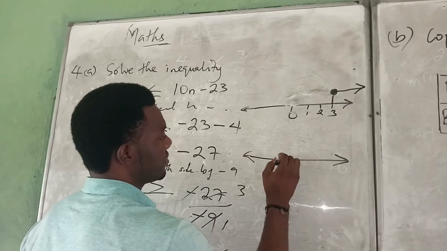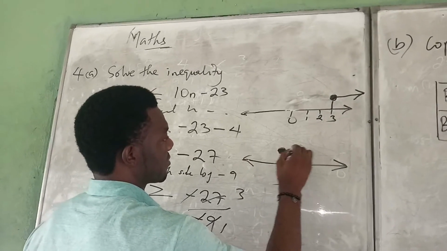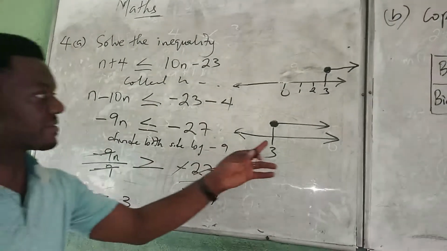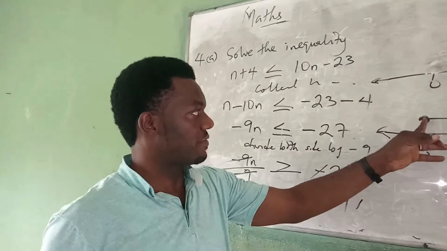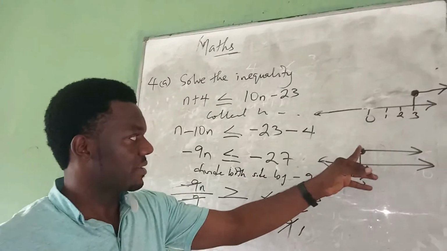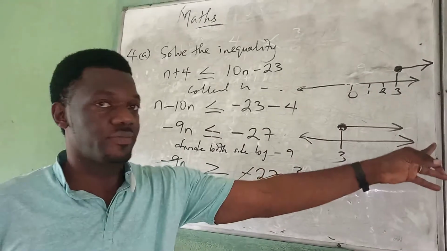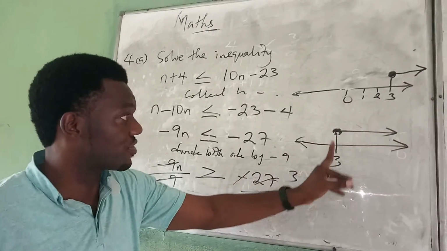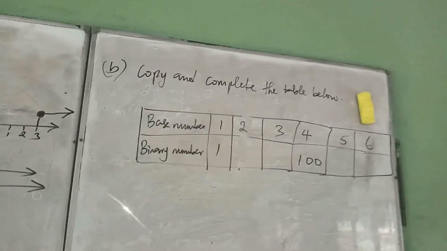You don't need to show the 0. It's not a must. This is the technical way. What is required is that the 3 is darkened, showing that the value is either equal to 3 or greater than 3.